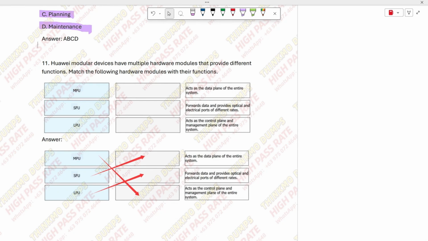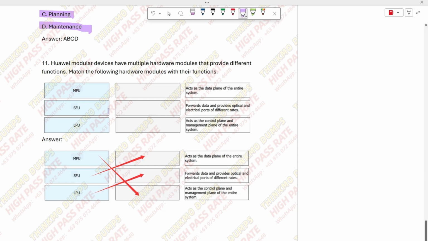Now, there's another question here. Originally, we were going to discuss 5 questions, but there's one more here. Let's talk about this one. It's about Huawei's modular devices, the differences between different hardware modules, and the configuration of other functions. So these modules here correspond to the descriptions over here. The question is asking you to match them. I've also written down what it corresponds to here. Then this one matches with this, and that one matches with that, right?